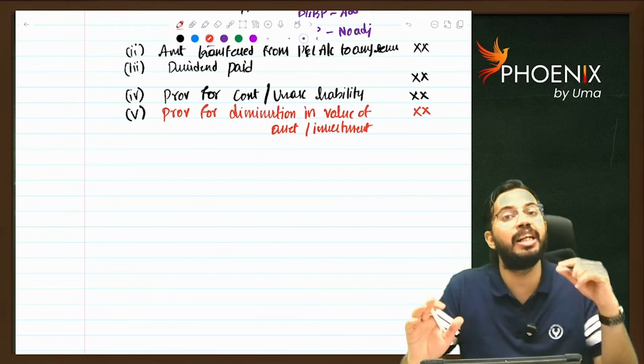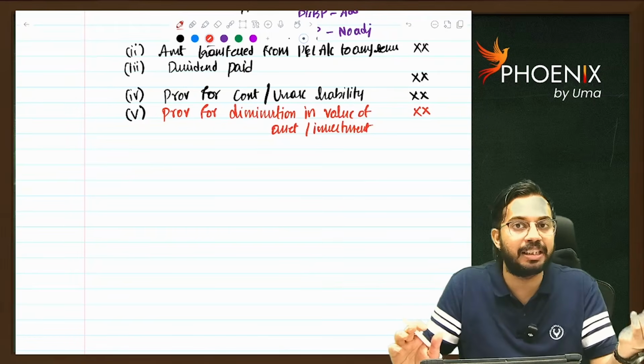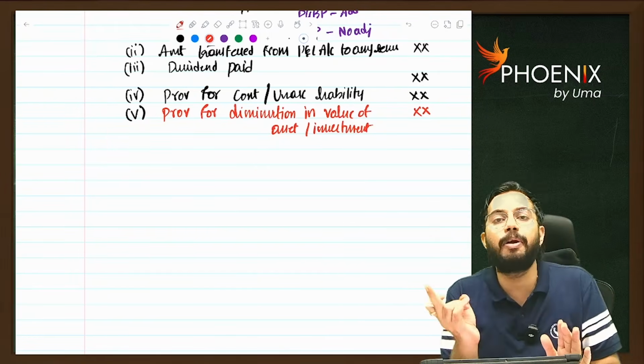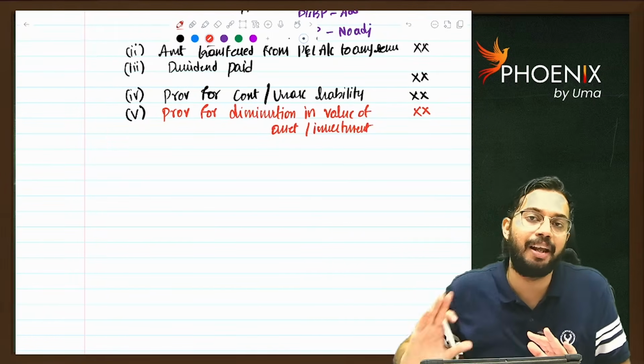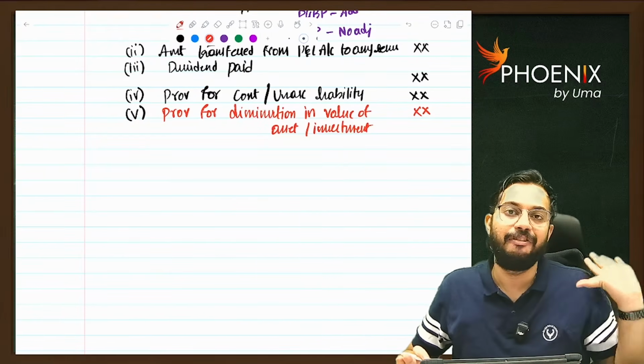So not only against liability, even against any asset, if you create any provision, that provision is required to be added back while you are calculating book profits. This is something very interesting.